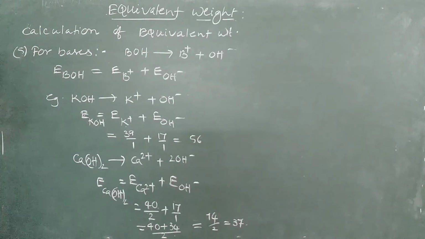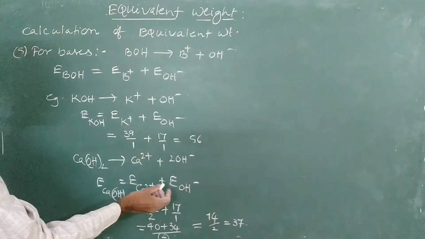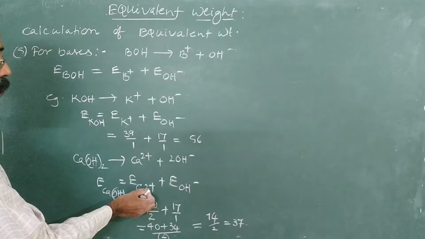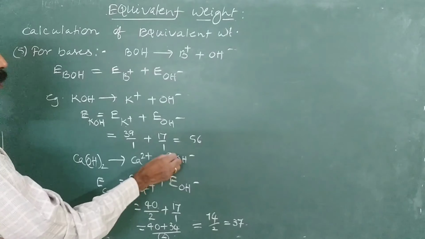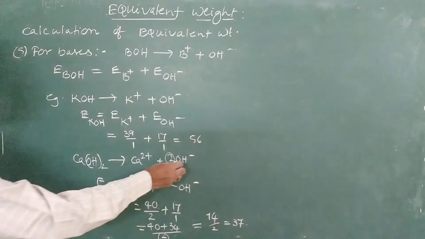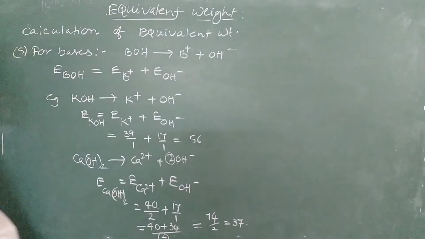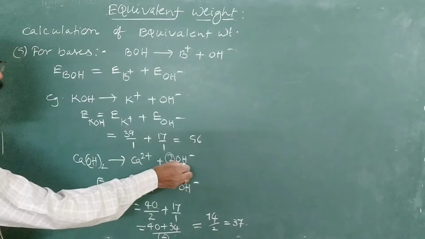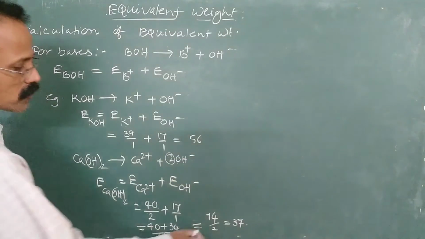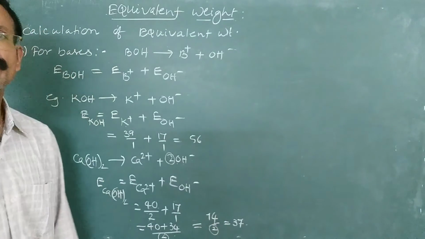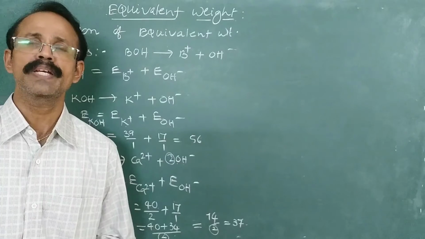So here, what is 2? 2 is nothing but the charge on the cation or the total charge on the anions. What is the anion here? OH minus, and one unit of negative charge is there on each, and there are 2 OH minus ions, so that is 2 units of negative charge. So this 2 is the total negative charge, which equals the number of OH minus ions.